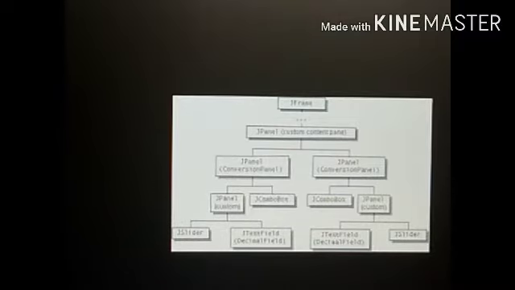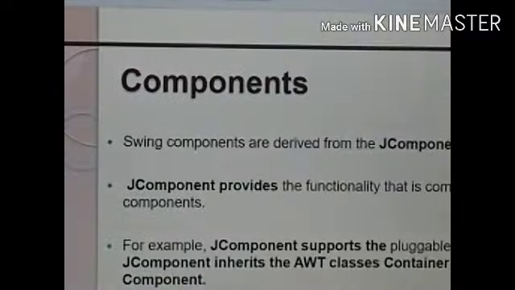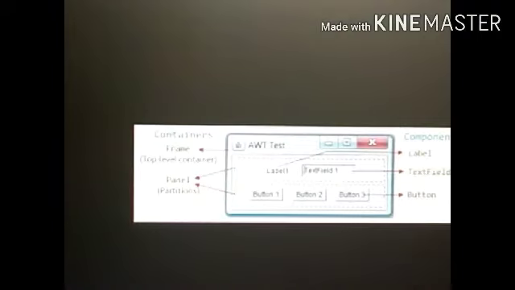This can be done. These are the containers and components. Here it is a frame container and this is a panel container. Here we have components like label, text field, button.